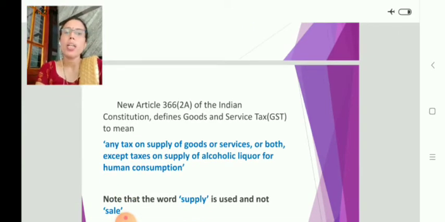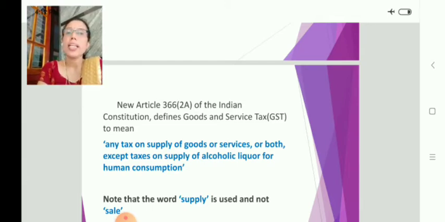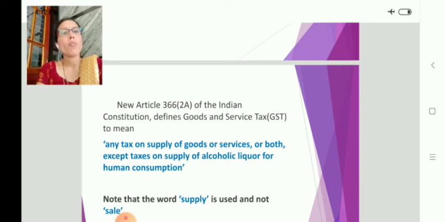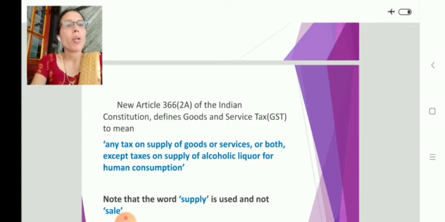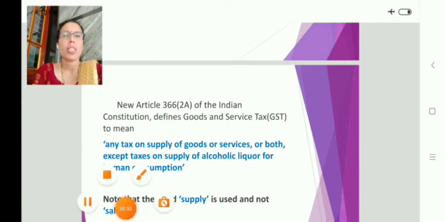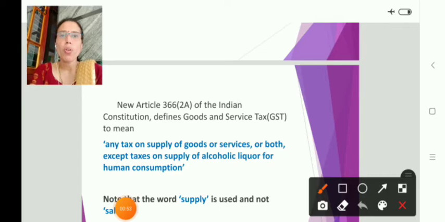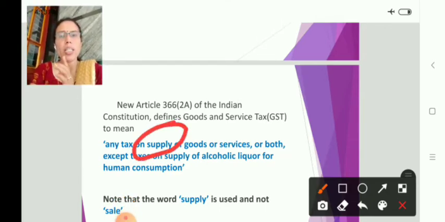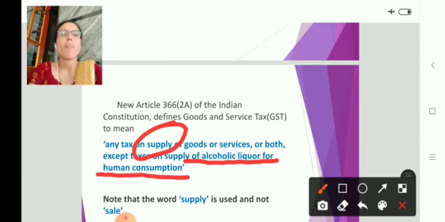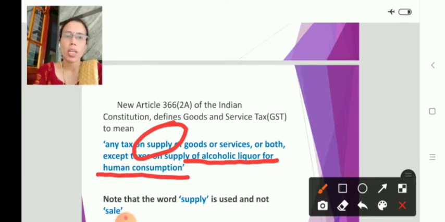As per Article 366 (12A) of the Indian Constitution, Goods and Services Tax is any tax on supply of goods and services or both, except taxes on supply of alcoholic liquor for human consumption. Here we have to focus on one thing: that supply. It is a tax on supply. And the second one is that all supplies are included except supply of alcoholic liquors for human consumption.